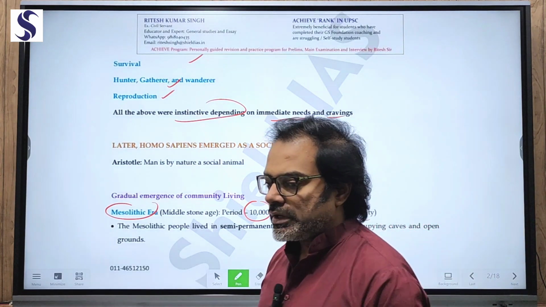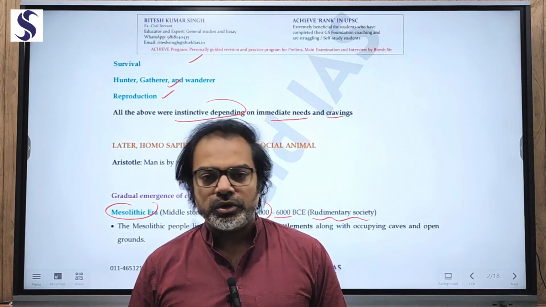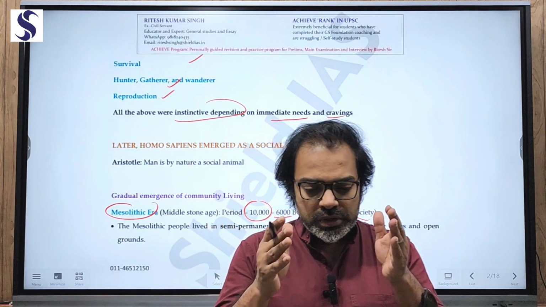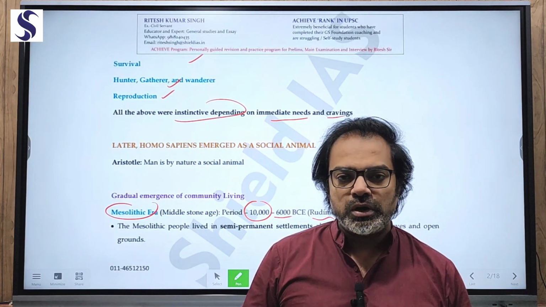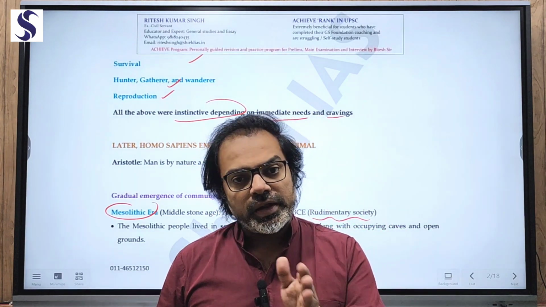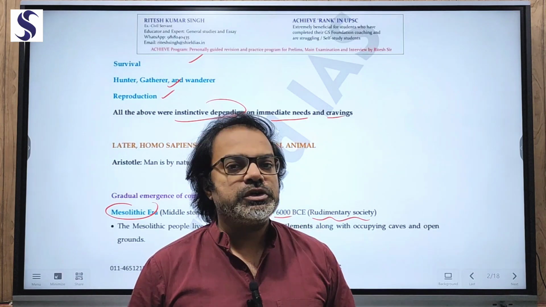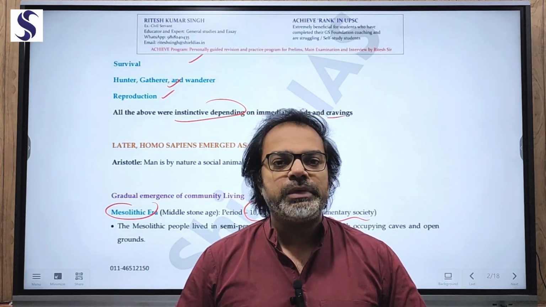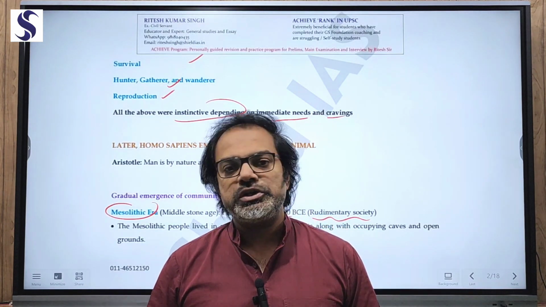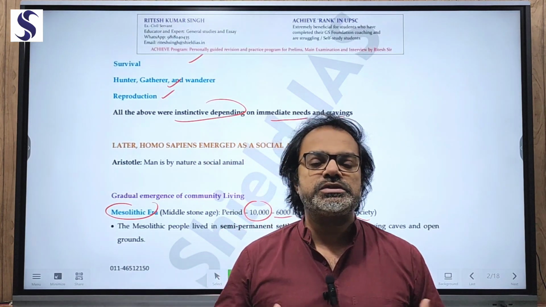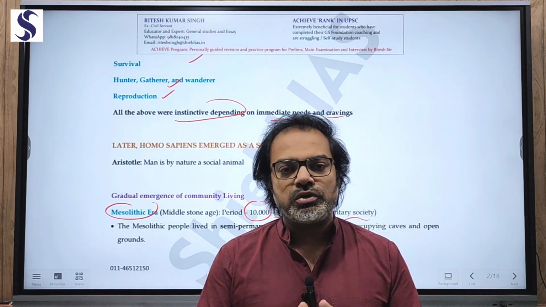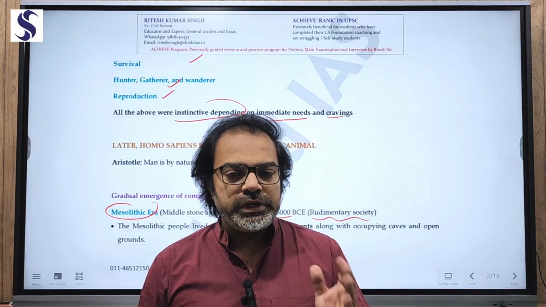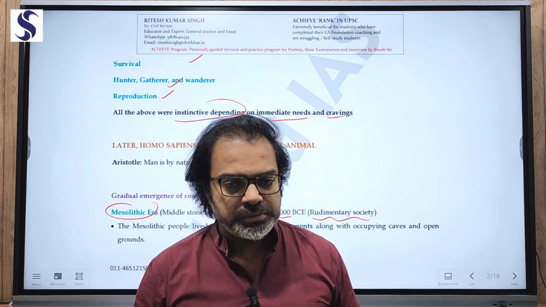But when the settlement started, something had to be brought in order. Animal instincts had to be controlled, and a proper social order had to be generated for eating, living and reproduction. Because if this had not been developed, then the more powerful males would have mated with the maximum number of females. This would have created disorderliness in the settlements. So this was the start of creating a certain degree of shaping of social order institutions, with eating, dining and reproduction.